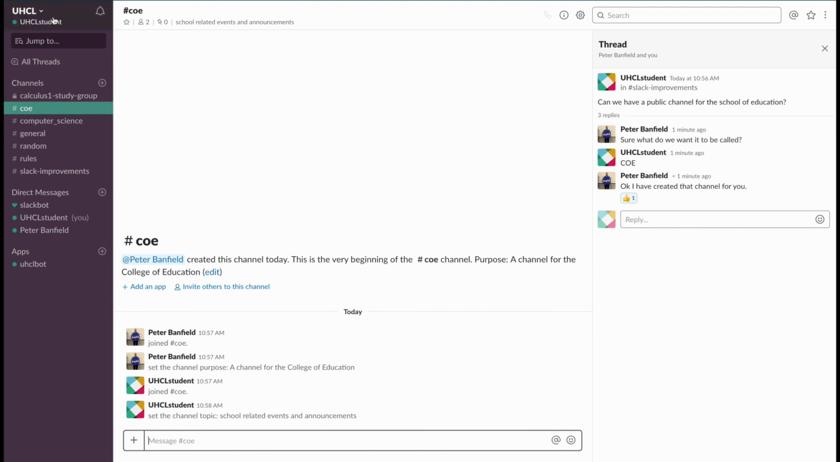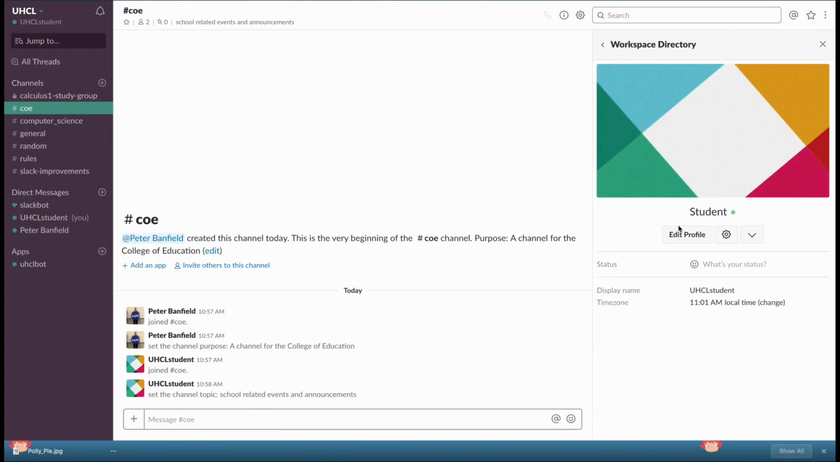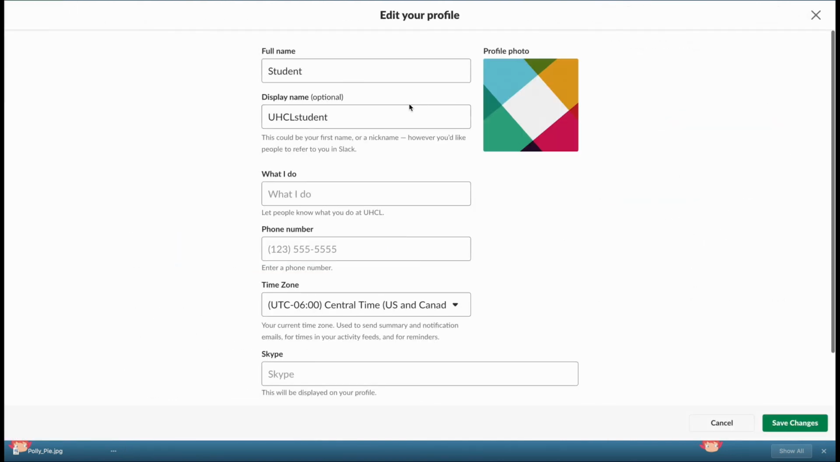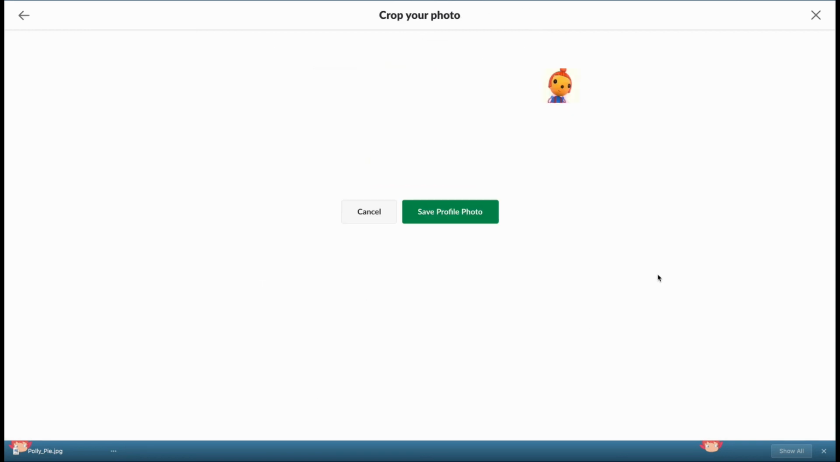Now let's set up a profile. Click on the workspace name on the top left corner, click on Profile and Account, and click on Edit Profile. You will be shown various fields you can fill out, most of which are optional. Let's add a profile picture. Click on your icon, select the image you wish to use, and click Save Profile Photo.